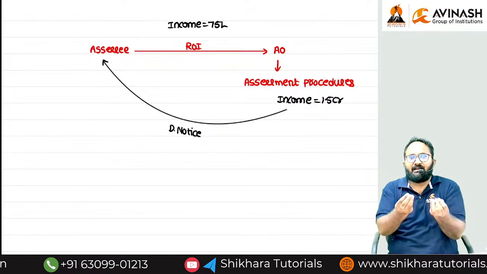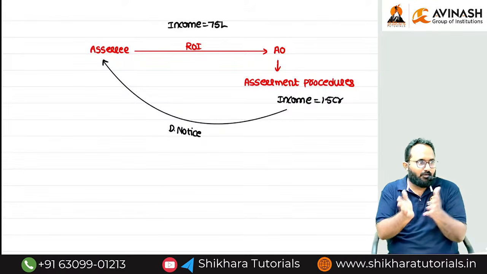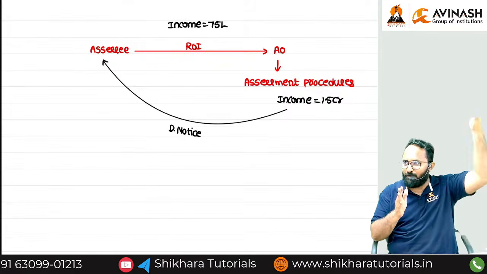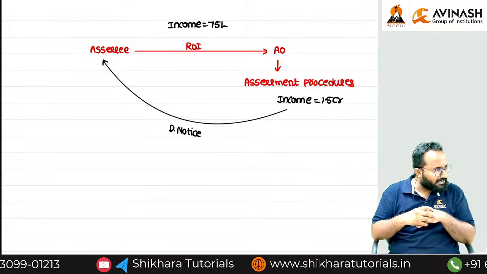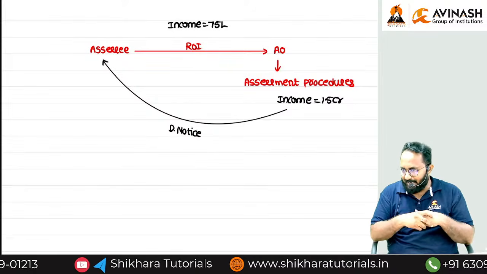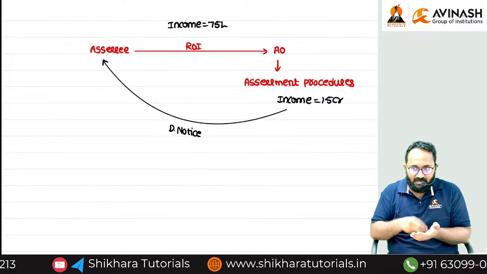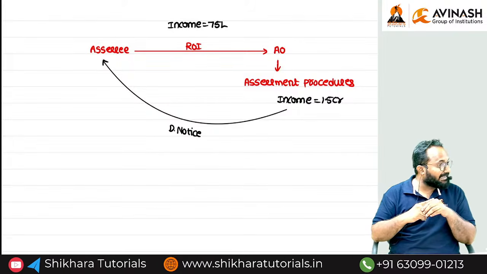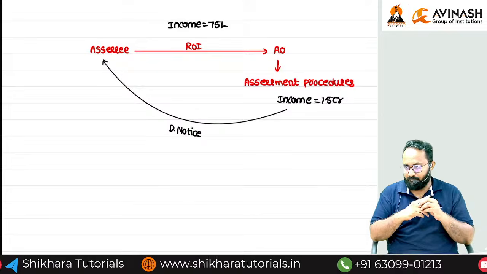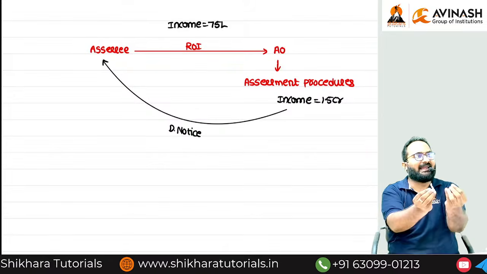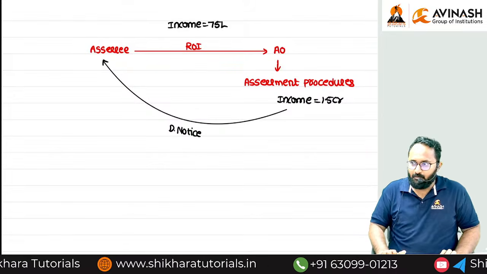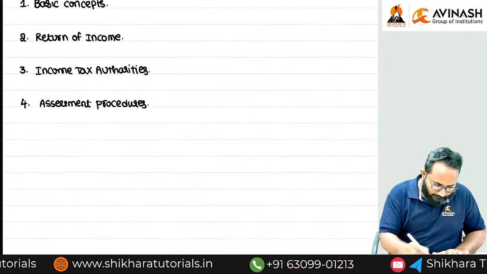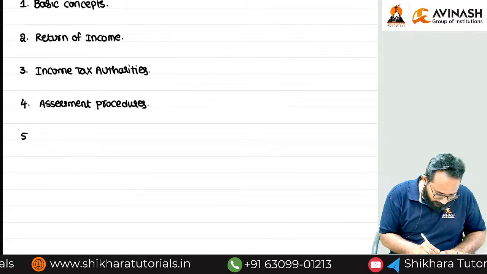Simply income tax. Many government officers will be there whose salary is 1 lakh only, but they have 100 crores or 200 crores of income. How did they earn everything? By using bribes, etc. But they are not revealing everything in their returns. So that's why the income tax department will conduct what? Search. That is simply income tax raids. Okay, next chapter. What is the next chapter? 5th chapter, search.